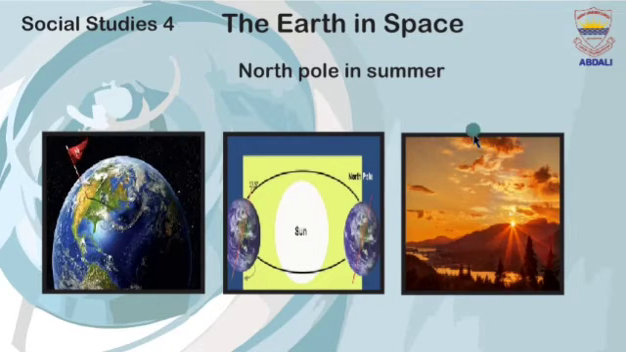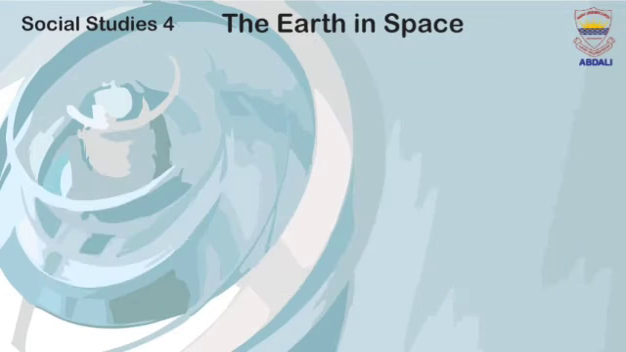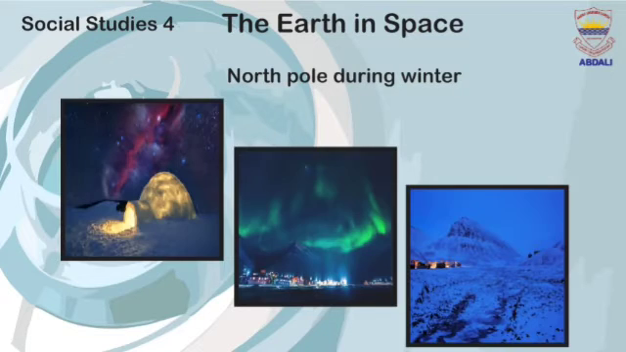This all happened due to the tilt of the earth on its axis. North Pole during winter. There is complete darkness for several months during winter at North Pole, and these months are October to early March.